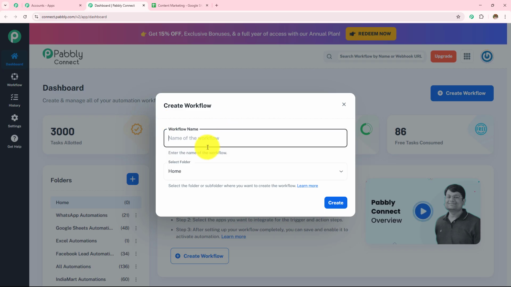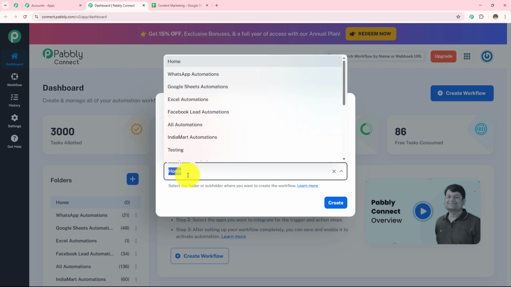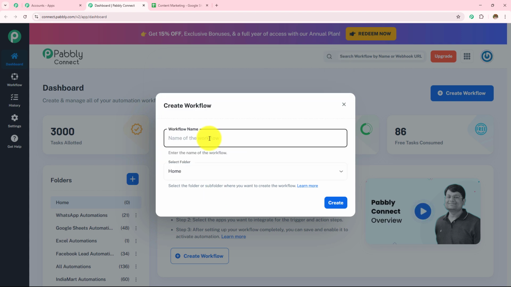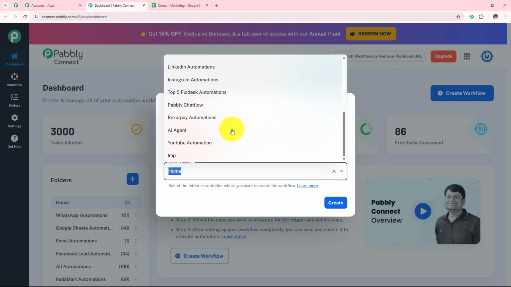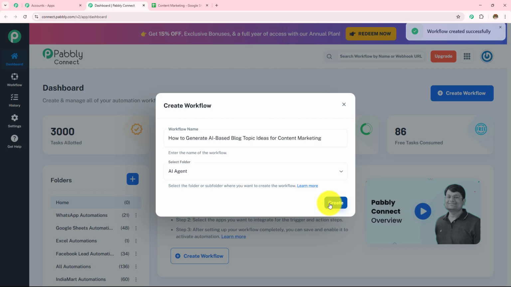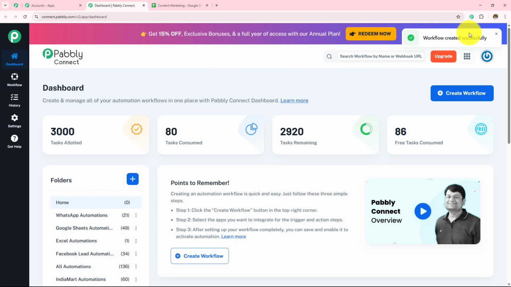So first I need to provide the workflow name, and then I have to select the folder in which I want to save that workflow. So first let's name this workflow as how to generate AI-based blog topic ideas for content marketing, and now I need to select my folder. So these are the folders which have been created, and here I'm going to select this as AI agent and then click on create. So here workflow created successfully.